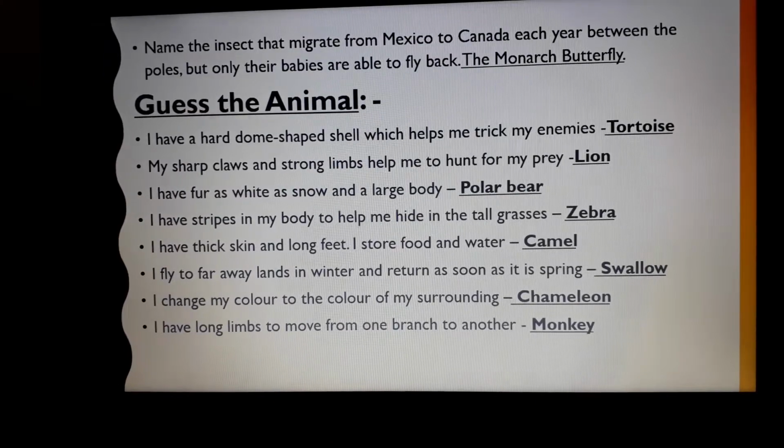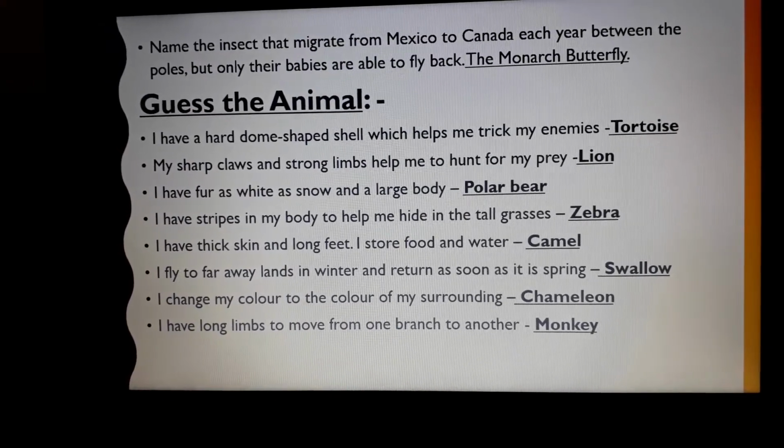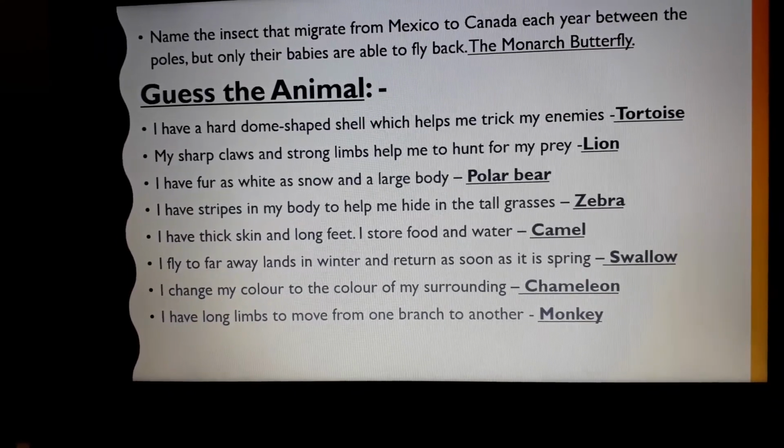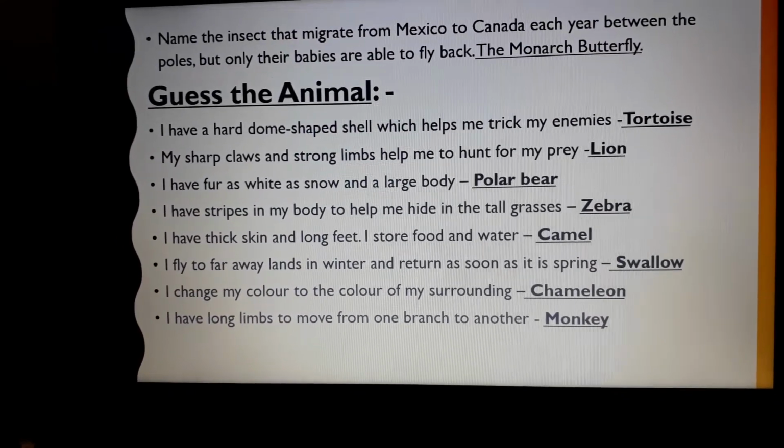Name the insect that migrates from Mexico to Canada each year between the poles, but only their babies are able to fly back. It is the monarch butterfly.